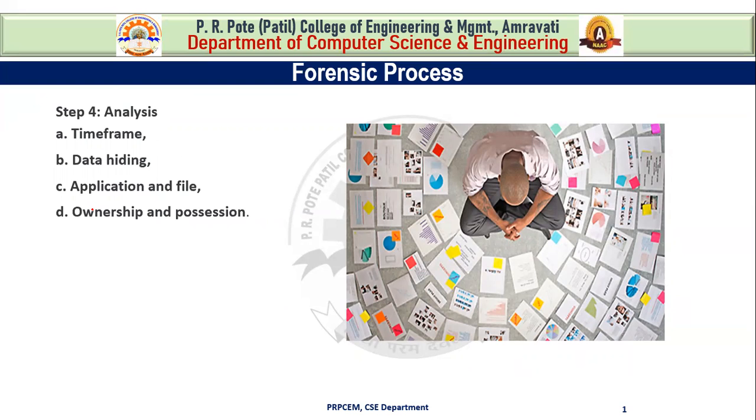Analysis is the process of interpreting the extracted data to determine its significance to the case. Various analytical methods exist, which include time frame, data hiding, application and file, and ownership and possession. These are examples of the analysis step.